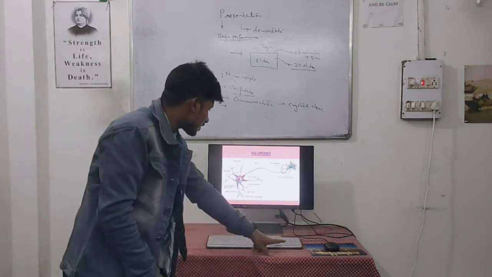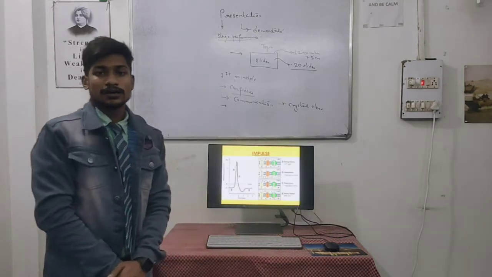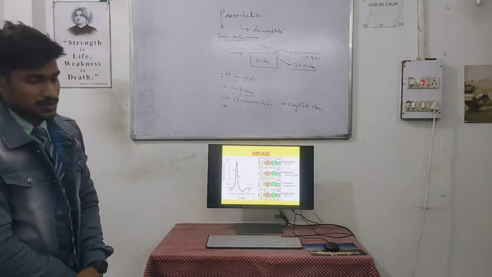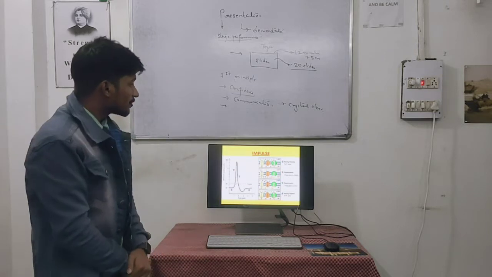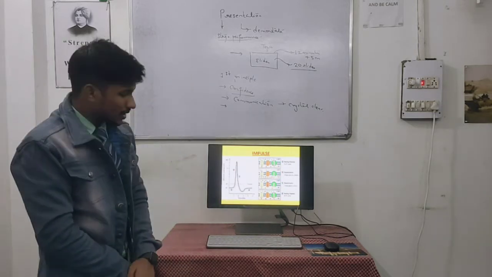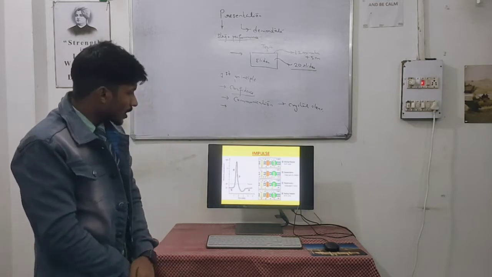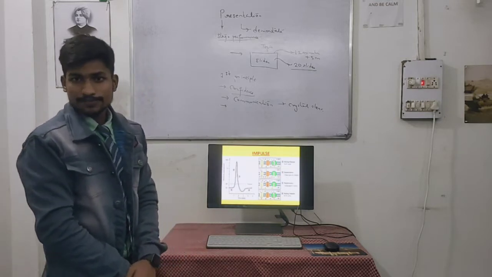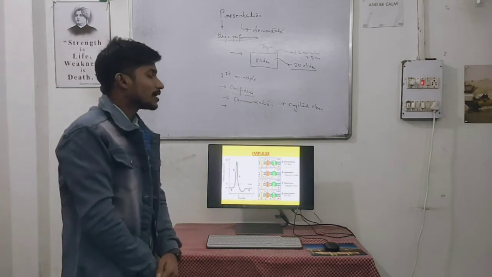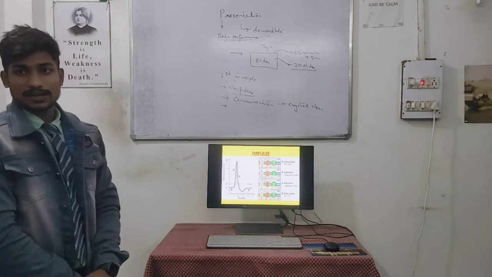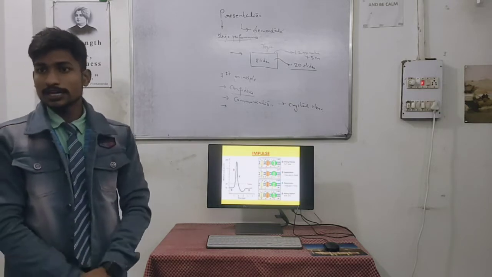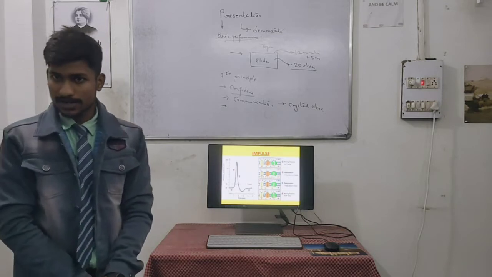Now we have another part, that is impulse. This one will be a bit lengthy. Here we have four phases. The first one is resting potential, the second is depolarization, the third is repolarization, and one more phase, hyperpolarization. This is the main process of the nervous system, where we learn how a nerve impulse is generated and conducted.